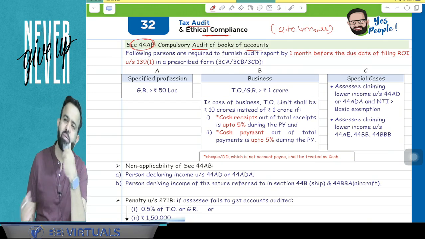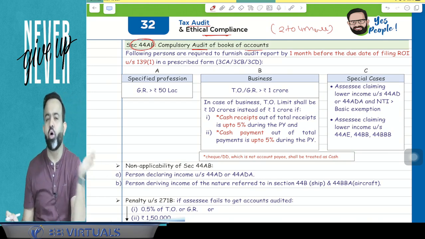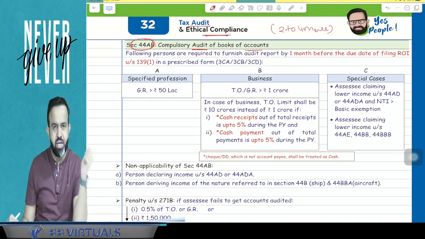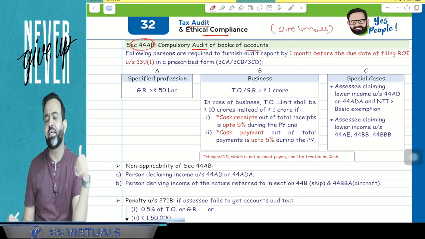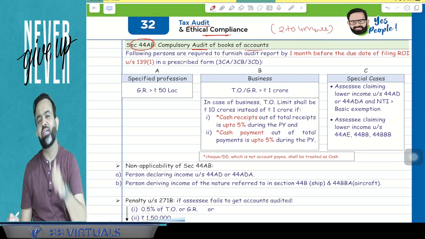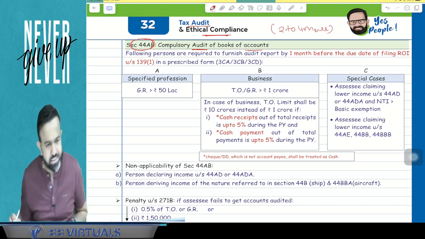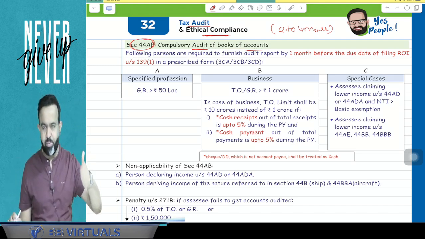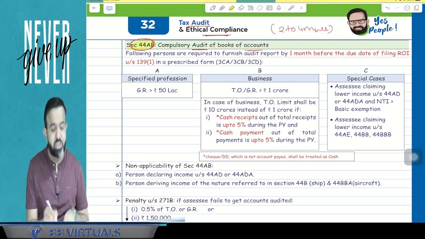Suppose your due date of return filing is 31st October, then your audit due date is 30th September. If the due date of return filing is 30th November, then the audit due date is 31st October of the assessment year. We have already covered this section in PGBP.